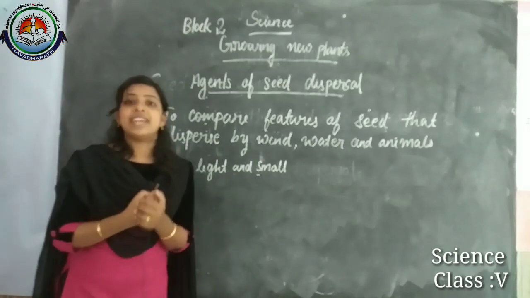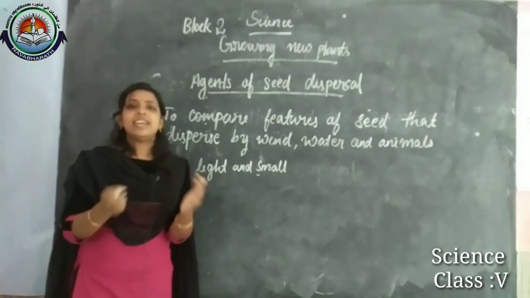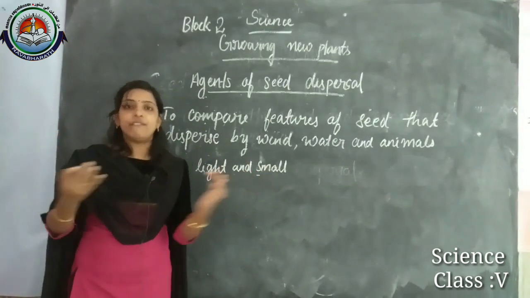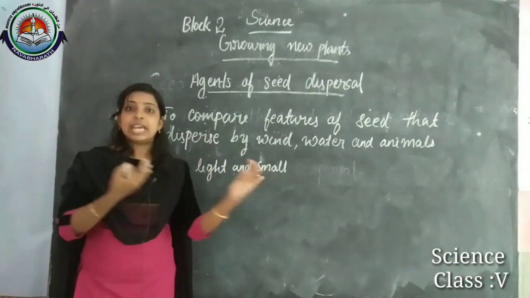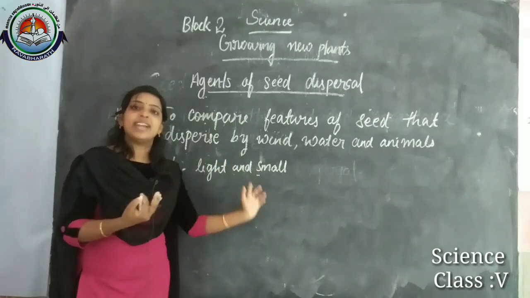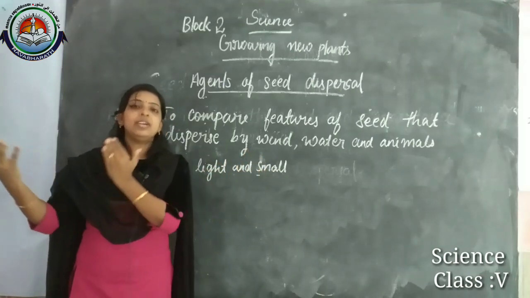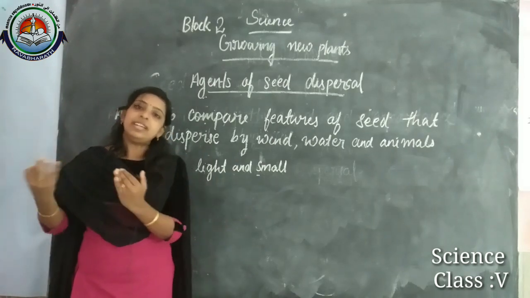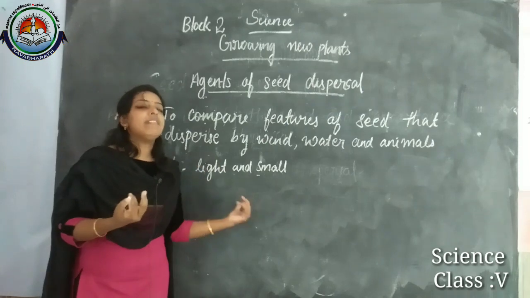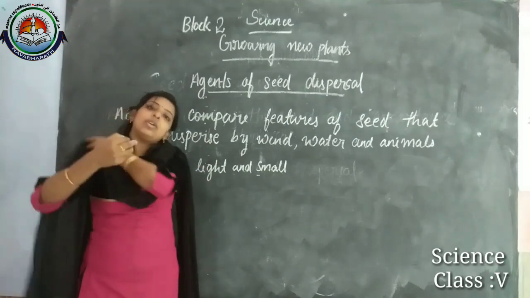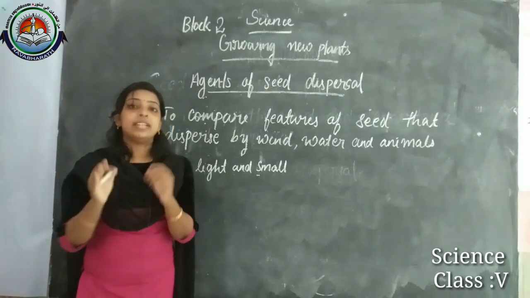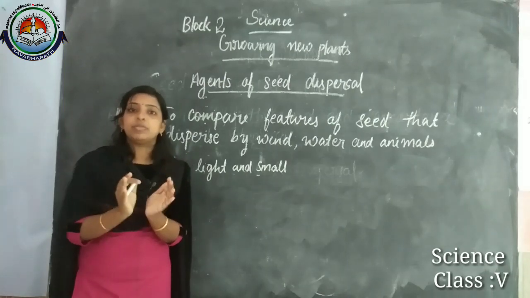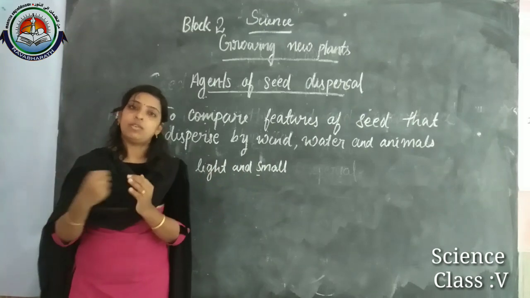Yes, they have hairs, or parachutes, which help them move with the wind. The hairs are small and lightweight, so the wind can easily carry them. And when we consider the maple seed, what is its speciality? It has wings, and those wings help it move with the wind.